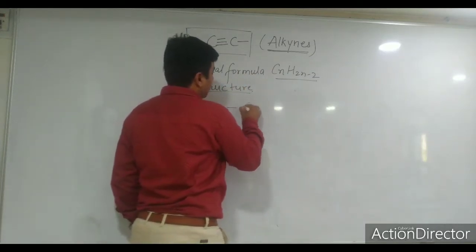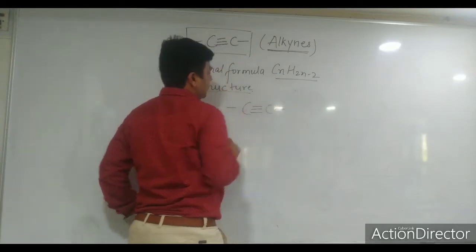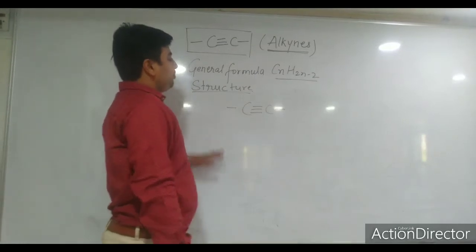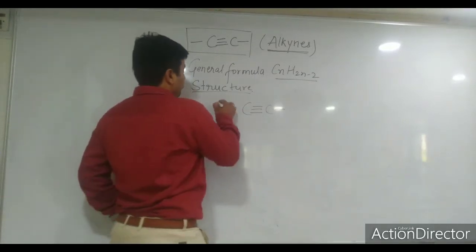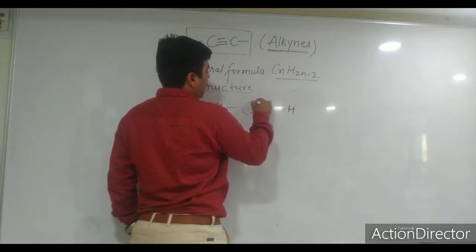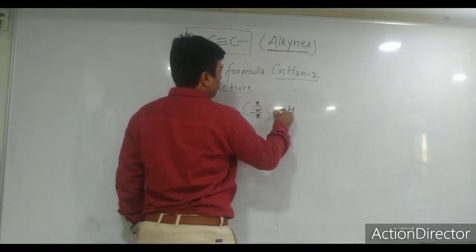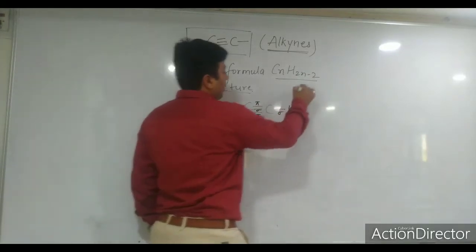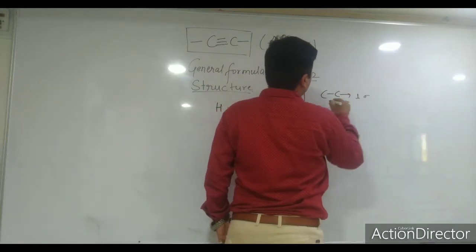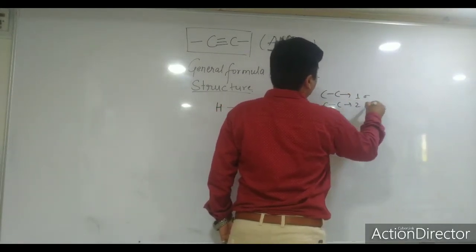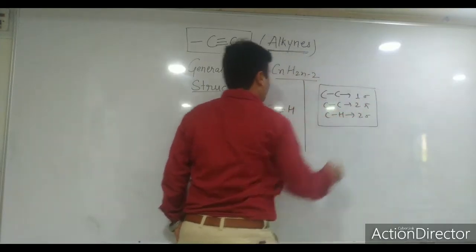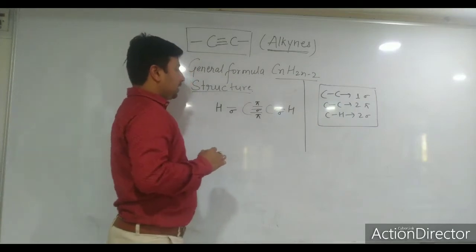Generally you will see here, this is the structure of acetylene, or you can say ethyne, in which you can mention here, this is hydrogen, 1 sigma bond and 2 pi bonds, and here also sigma and sigma. If you count sigma and pi, carbon-carbon has 1 sigma and 2 pi, carbon-hydrogen has 2 sigma. So these are the numbers of sigma and pi bonds in ethyne or acetylene.